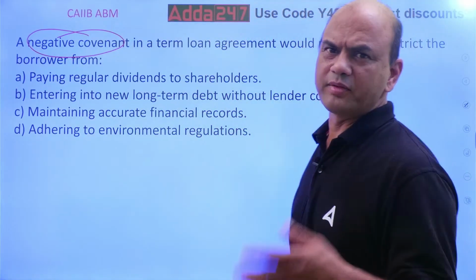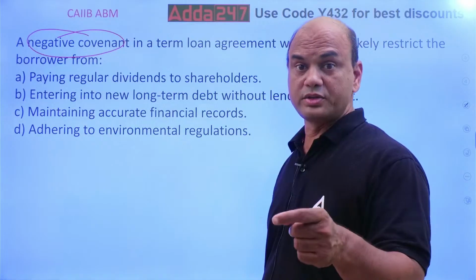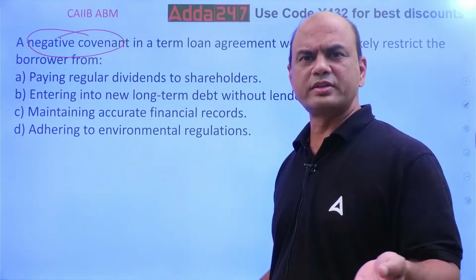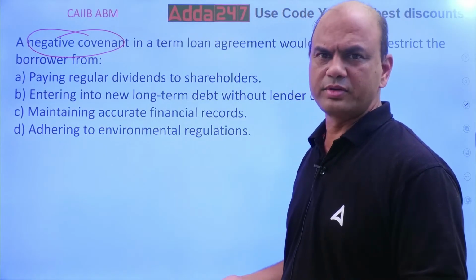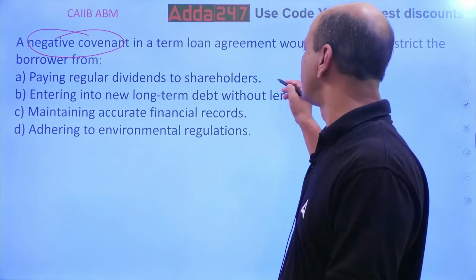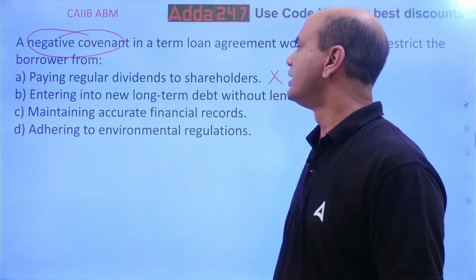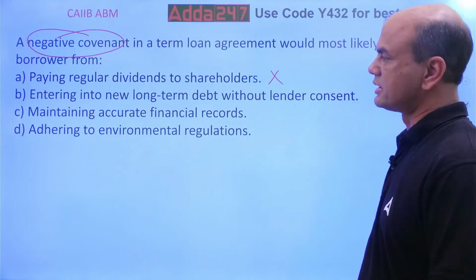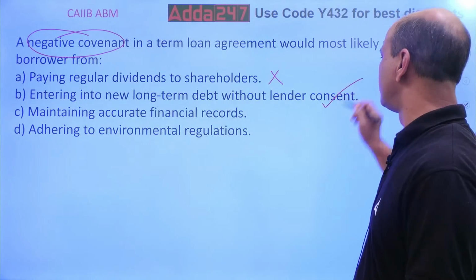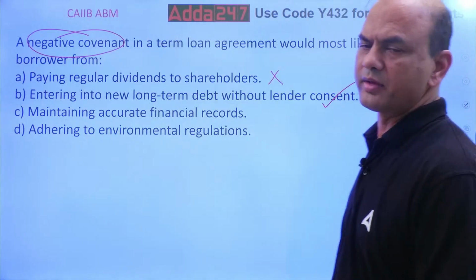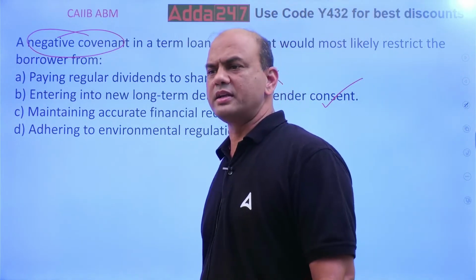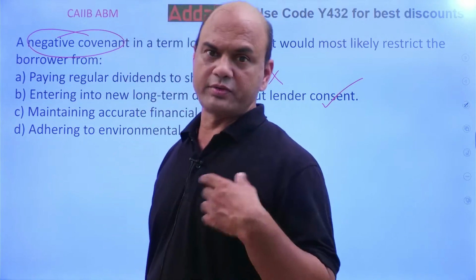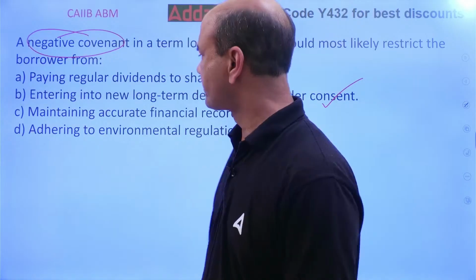Can a bank say that I have given a loan to Reliance, now Reliance, you will not pay any dividend? What is the bank to do with it? As long as you are getting the EMIs properly, you can say anything over there. Entering into a new term loan debt without lender consent. Yeah, that is the point. Negative covenant. You can't enter. If I'm having a loan with somebody, I can't say that I'll take a new loan without the consent of the lender. If I take the consent, then it's okay.